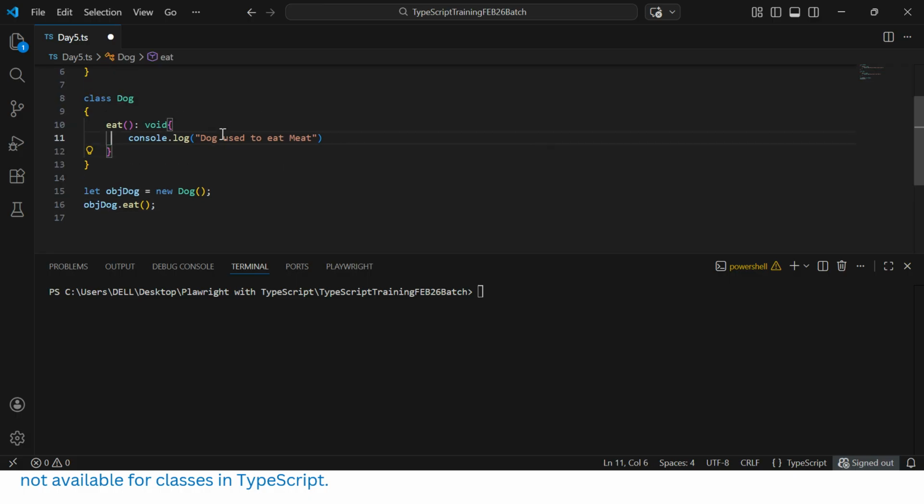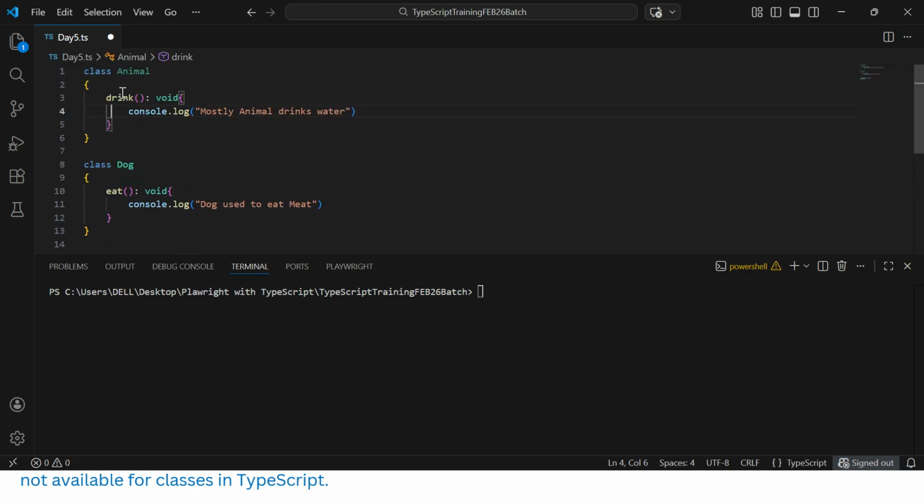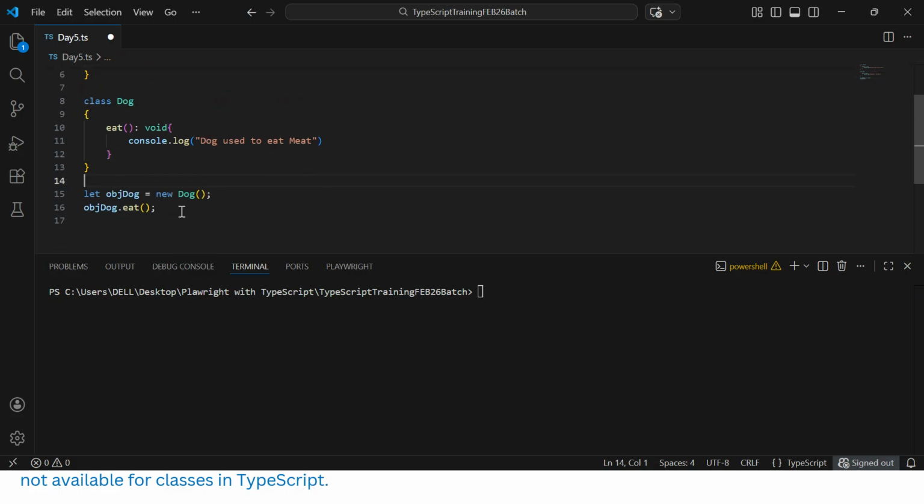But is it possible to access the drink method? Two classes are already there. We logically understand that Animal is the parent class and Dog is the child class. But is it possible to call it? In case you run the code here, it should be fine, right? So let's run it.